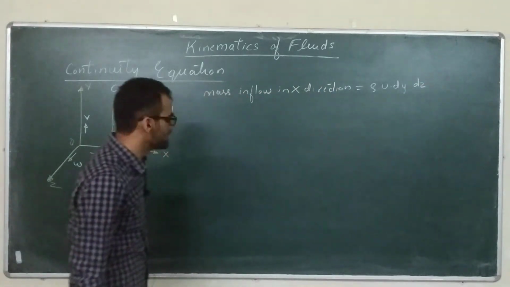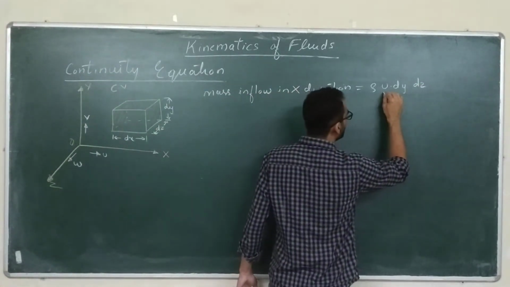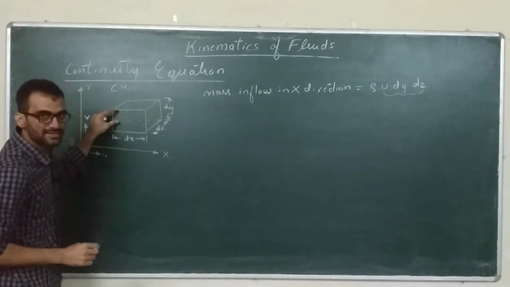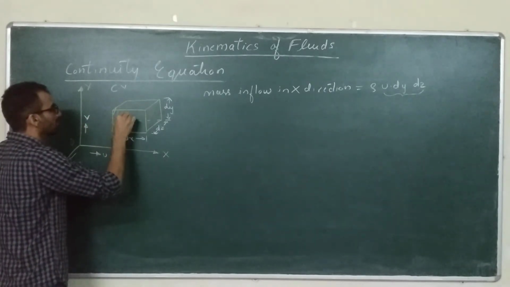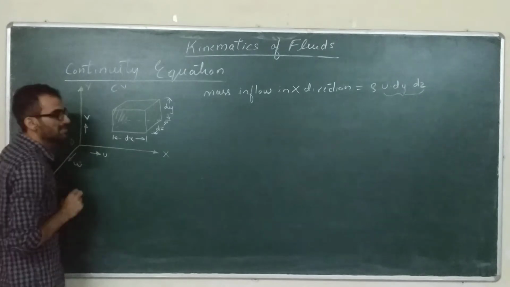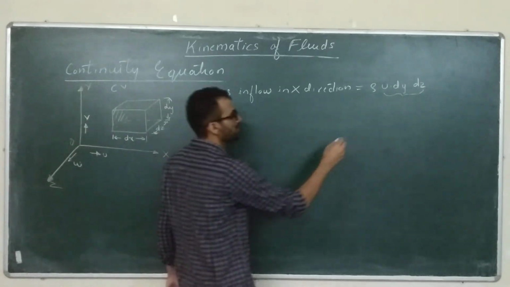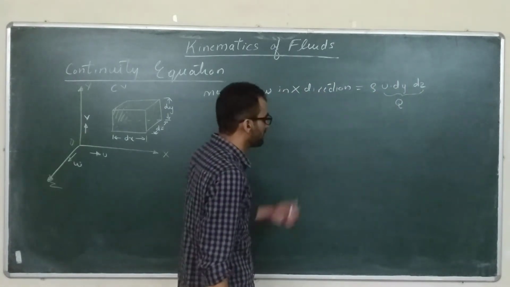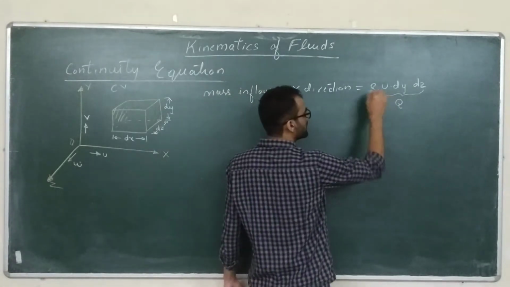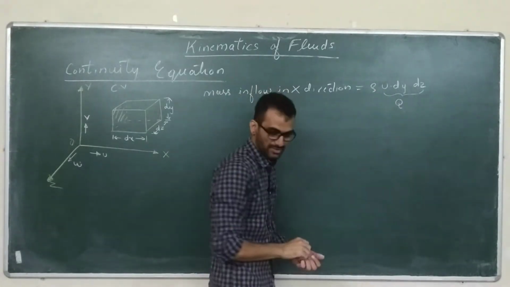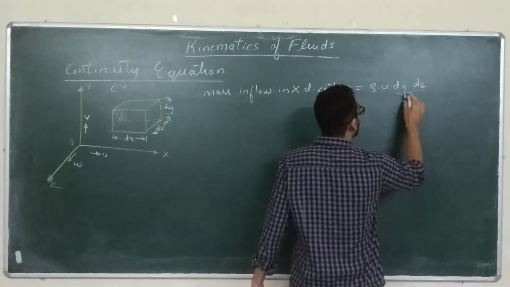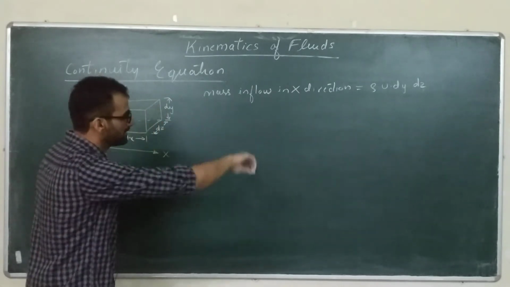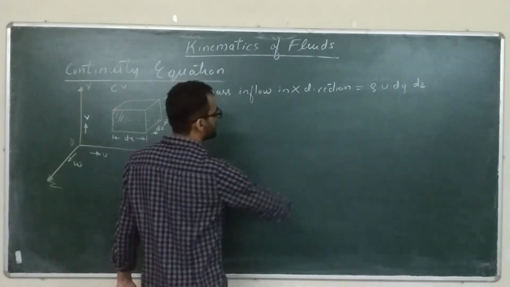How is this? See, dy dz is nothing but the area of the cross section, this area. Velocity multiplied by area will give you the volume flow rate, so this is giving you the discharge. Velocity into area, V into A, we saw that in the last lecture. And when we multiply it by the mass density, we get the mass flow rate. So in this way, we can write the amount of mass flowing in the x direction. This is the mass inflow rate in the x direction.